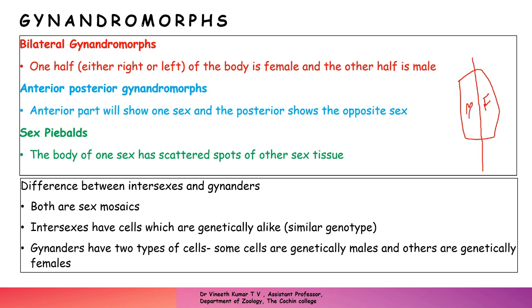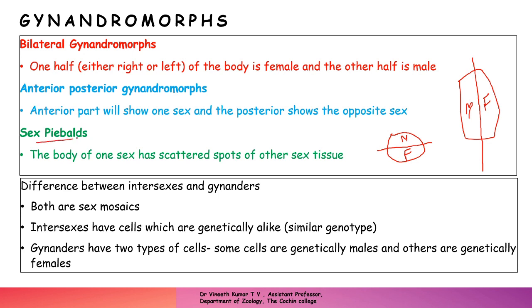Coming to anterior posterior gynandromorph, the same thing applies. If this is the organism, this will be the anterior side. If the anterior is male, the posterior side will be female. If the anterior is female, the posterior portion will be male. So this is anterior posterior. And next is the sex patch.